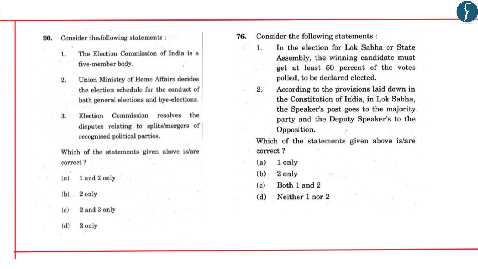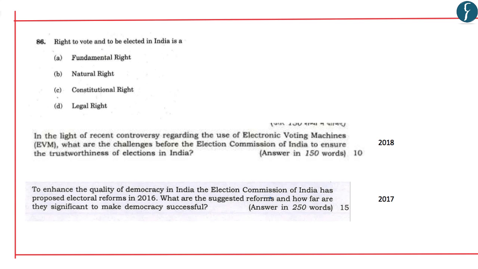Now as mentioned, various questions in the year 2017 have been asked by UPSC on elections. Even in the mains examination, questions were asked in 2018 as well as in 2017. In 2018, the question was with respect to the use of electronic voting machines and the challenges before the Election Commission to ensure trustworthiness of elections in India. Whereas in 2017, the question was asked with respect to enhancing the quality of democracy in India.